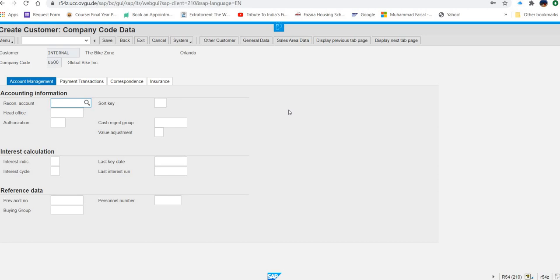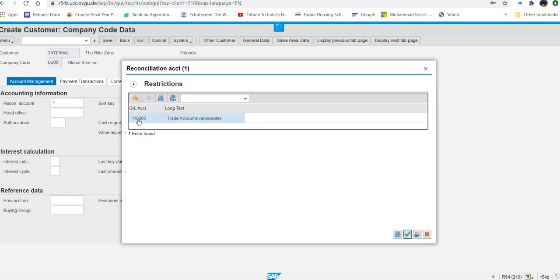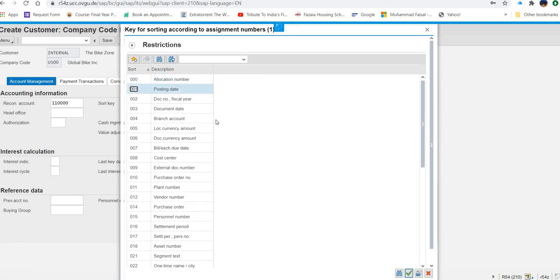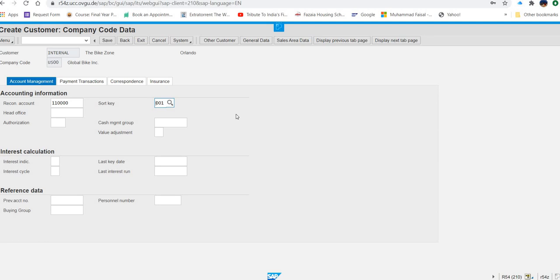Okay. So now what they are asking us, we have to enter some data. So what data do we have to enter? We have to enter 110000 as reconciliation account number. So here again it's up to you. If you can get data easily from the menu, you can. Otherwise, you can copy paste or type. Sort key they are asking us to enter 001. So that is again, let's see in the menu, 001. You can type also, no problem.